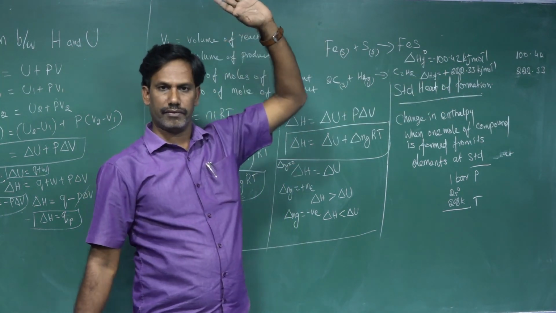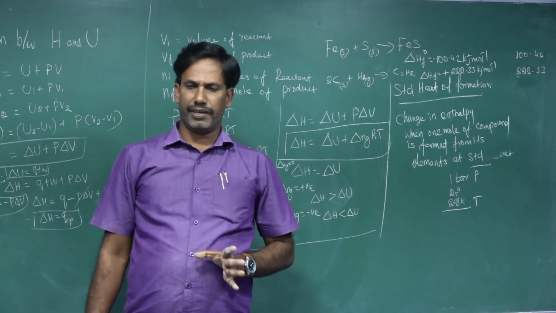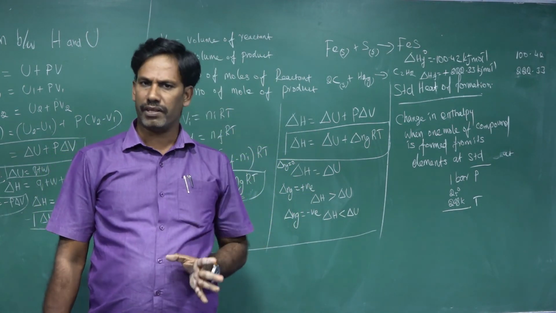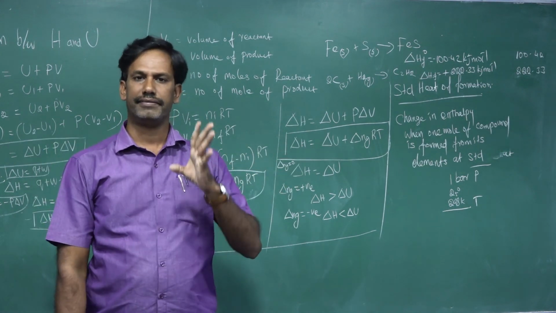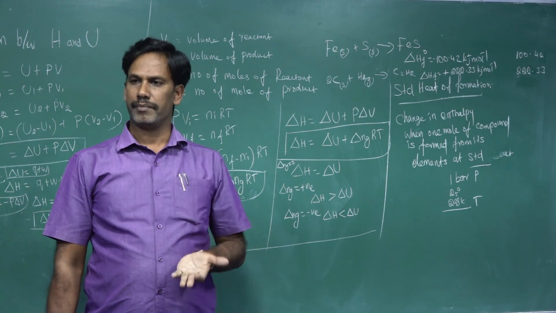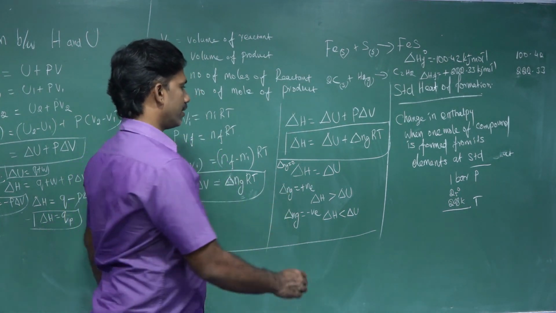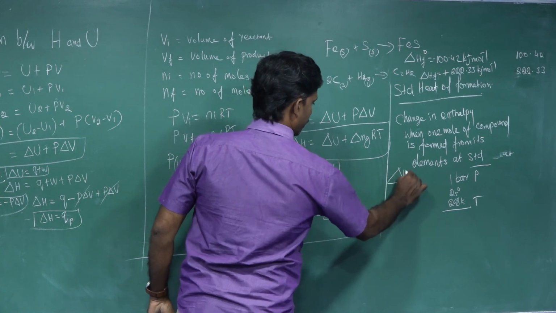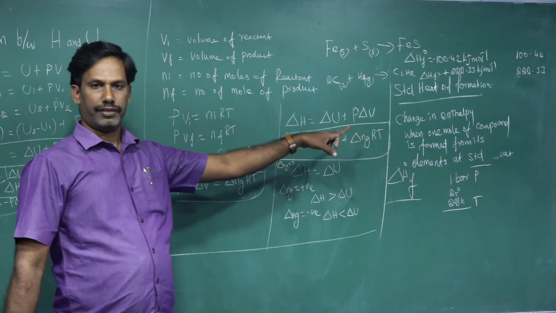Once again I am saying, what is the standard heat of formation? It is a change in enthalpy when 1 mole of compound is formed from its elements at standard state. That is called standard heat of formation. It may be exothermic or endothermic. It is nothing but a change in enthalpy, denoted by ΔH. Okay, there is a change in enthalpy ΔH. For formation we put f, and the standard condition 0. Okay. Thank you.